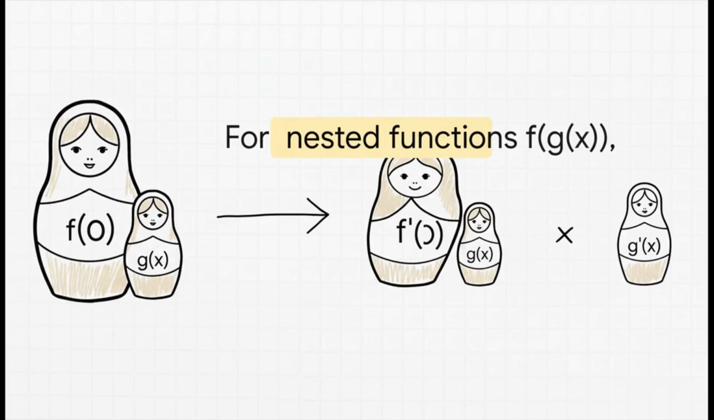And now for the big one, the chain rule. This is your go-to tool when you have a function inside of another function, kind of like those Russian nesting dolls. And the rule itself is actually really elegant. You take the derivative of the outer function first, and you leave the inside alone, then you multiply all that by the derivative of the inner function.